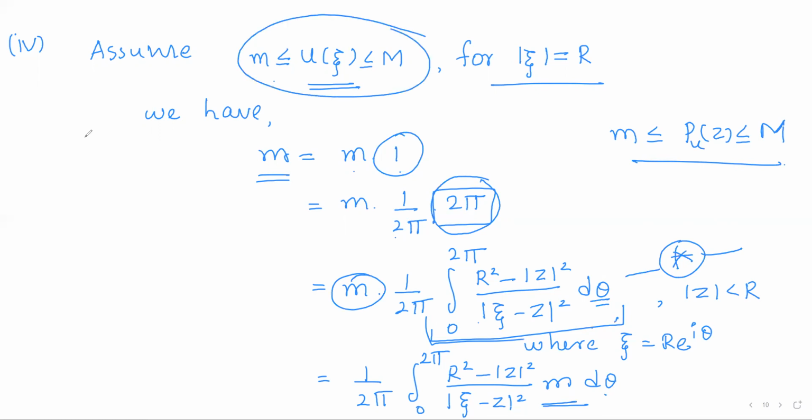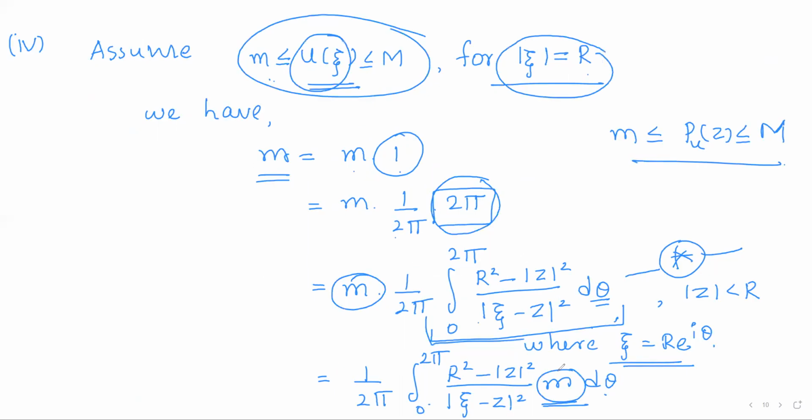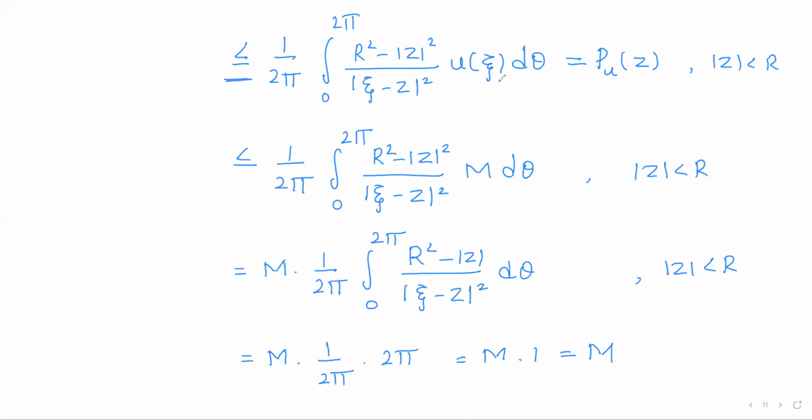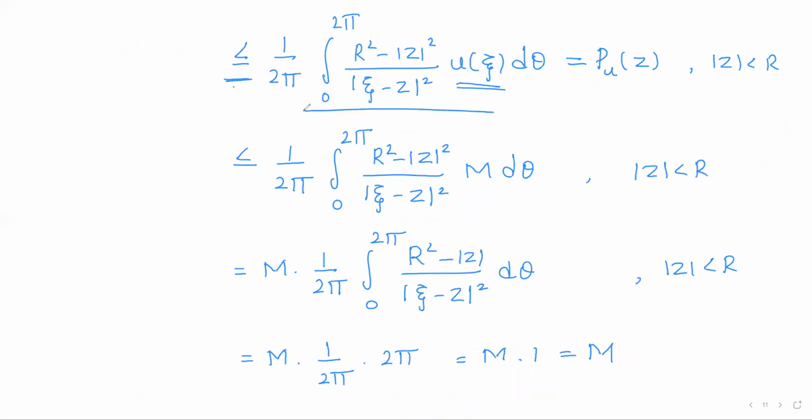But using the hypothesis on this circle, so this integral is taken over the circle, right? So it varies for xi equals r into e power i theta. That is, for all points on this circle, m is always less than or equal to u of xi. So we shall use it. So m is less than or equal to u of xi, so this integral will be less than or equal to this integral. And what is this? It is, by the definition, the Poisson's integral of u, Pu of z.